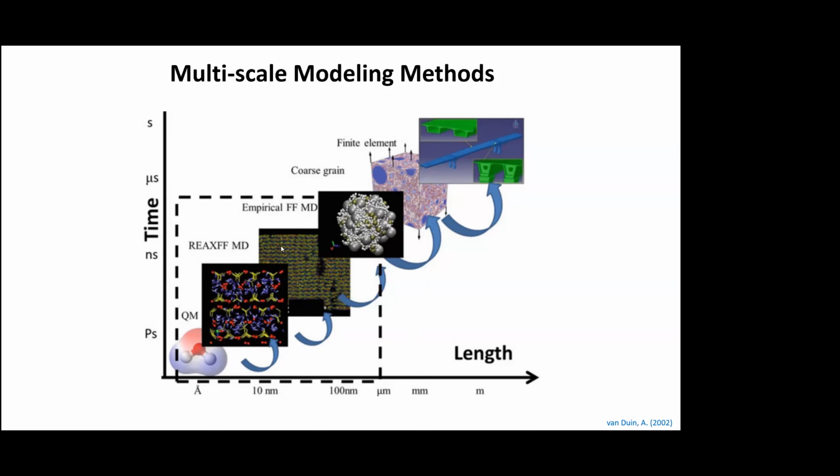It is nothing but a spring mass system, lattice of spring mass connected to each other, right? And then there is something called coarse graining, which can happen at the micro level, where you lump several hundred thousand of these atoms together into masses, and then you can find what is the material behavior at the micro level. And then higher above that you have the finite element methods, which we are very familiar with, at the millimeter and the meter scales.